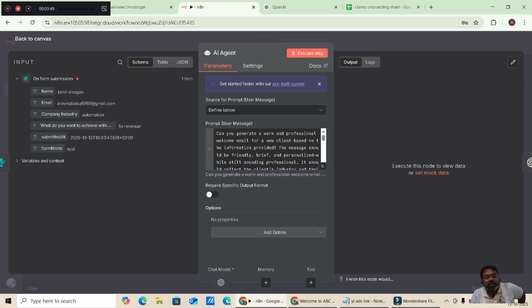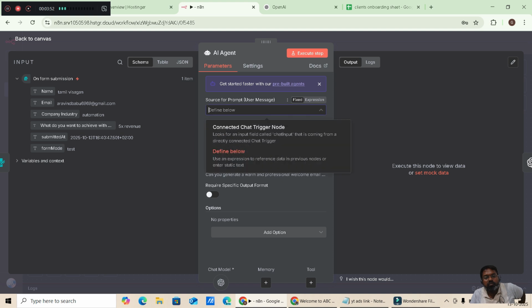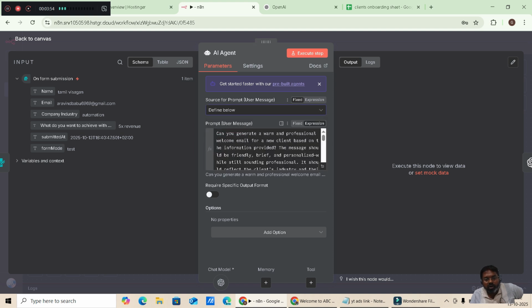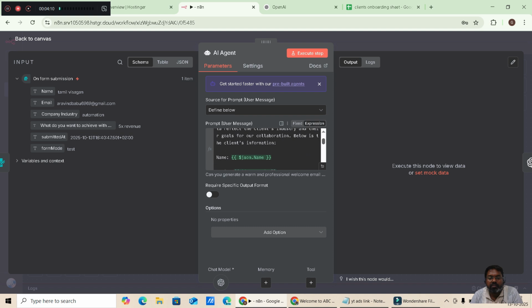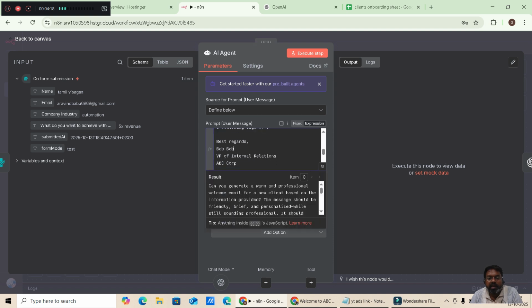So I am just giving the source of the prompt as defined below. I'll give the prompt below, but I'll read it now for you. Can you generate a warm and professional welcome email for a new client based on the information provided? The message should be friendly. I'm giving the prompt: name, email ID, company, industry, goals. Make sure to always end the email with the following sign-off: best regards, any name of your choice. I'll just put my name. That will be fine.